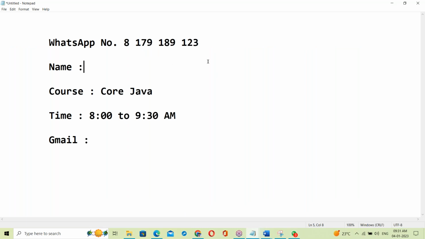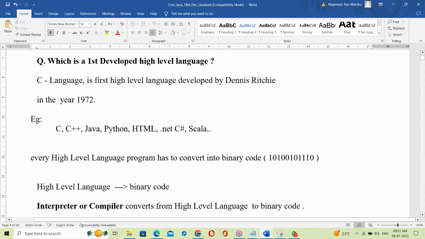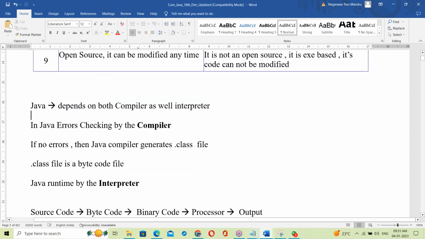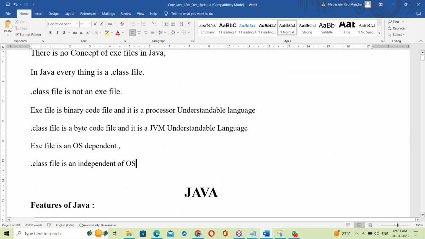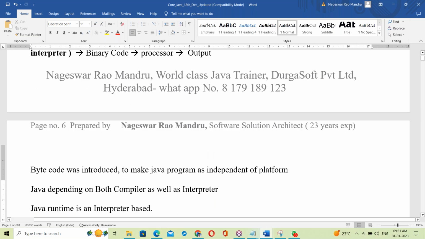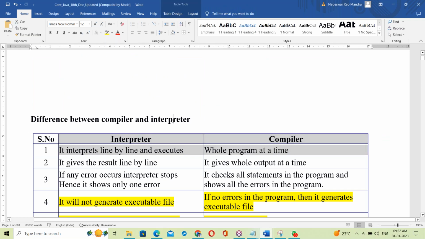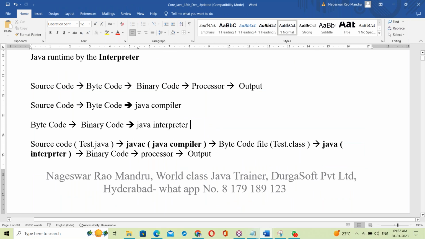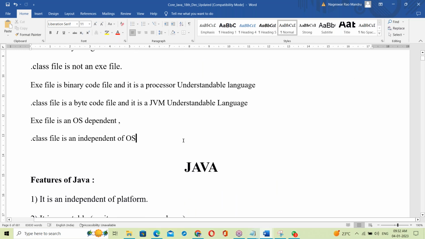So that's all for today. Up to this point, what I've discussed is there in the document very clearly. This document is for you only. Tomorrow's topic is interpreter and compiler: what is Java, is it interpreter or compiler based. Tomorrow we go for Java introduction, the actual Java classes start tomorrow. First the basics, and once the basics are completed, we start Java concepts. Tomorrow Java introduction, and the next day Java installation and Java programming start.